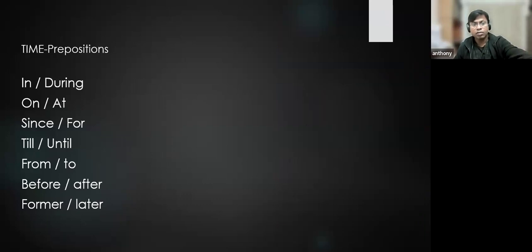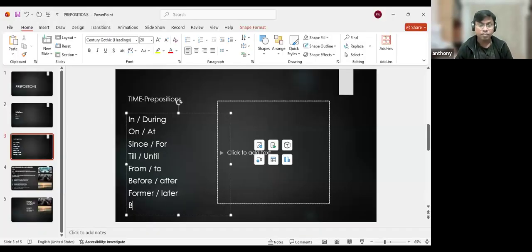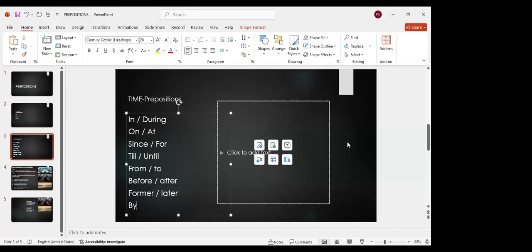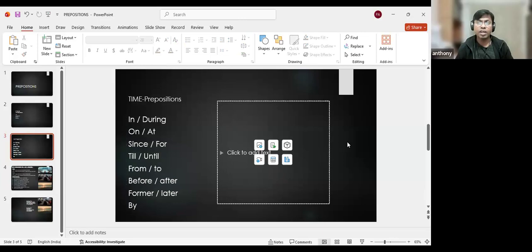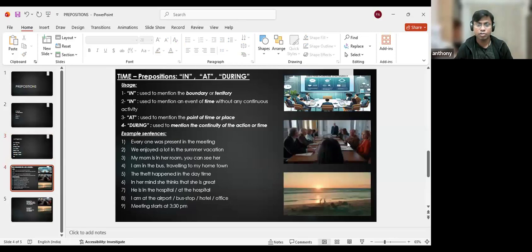See, there are, okay, I should include that one also: by, also, in, during, on, at, since, for. All these words are there. We're talking about "by," right? Yes, sir. By. That's one meaning I've told you. There are other meanings also, we will see those things, okay?